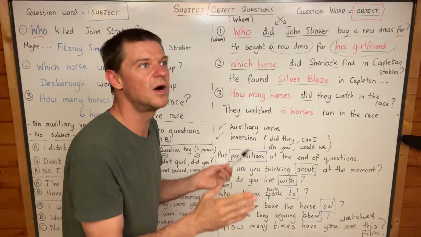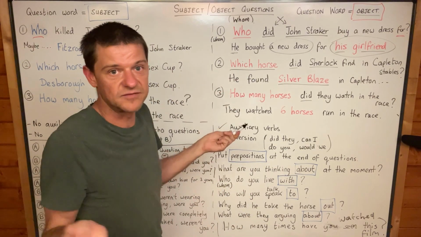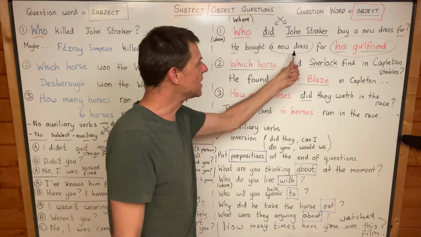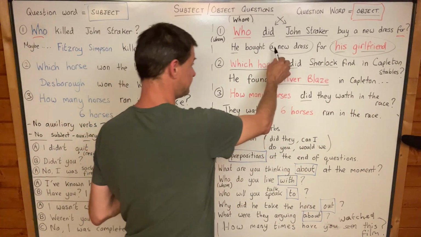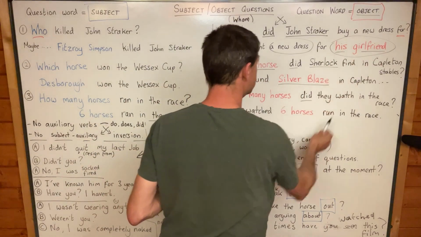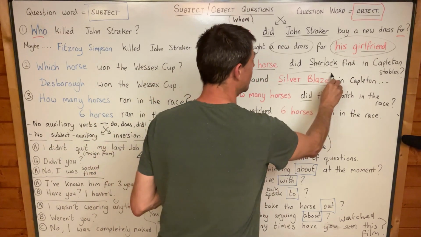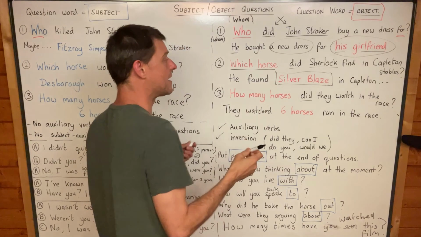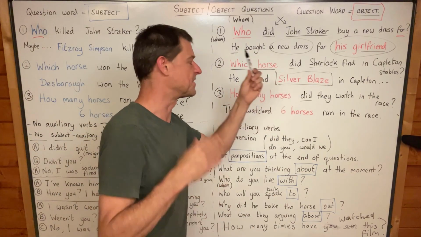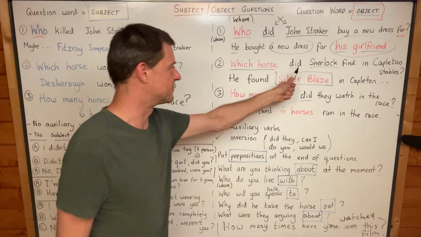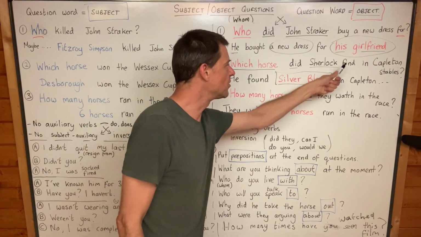Subject means the doer of a verb. That's all it means, the one who does the verb. Object means the one that has the verb done to them, yeah? And so a new dress is the object, his girlfriend is the object, Silver Blaze is the object of the verb find, yeah? He found what? He found Silver Blaze. So if the question word is the object, we always need an auxiliary verb, yeah? Which horse did Sherlock find?